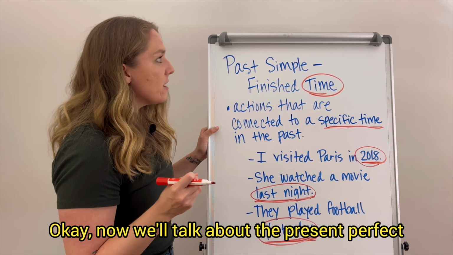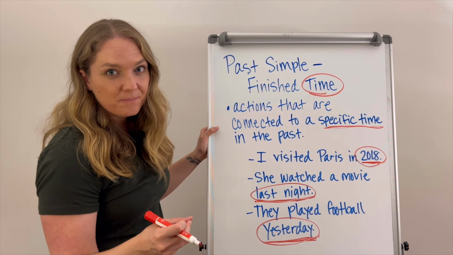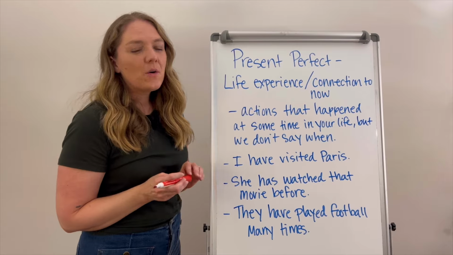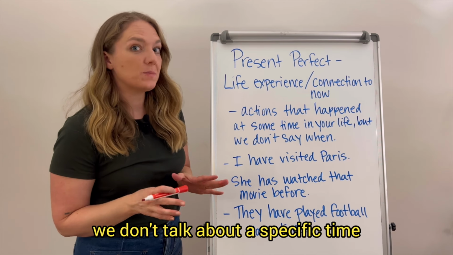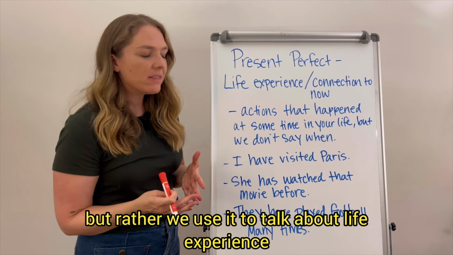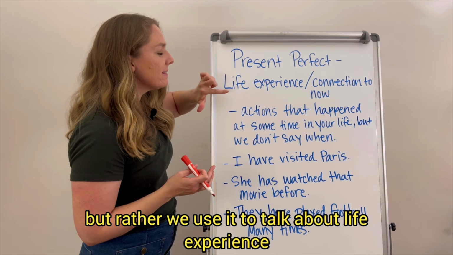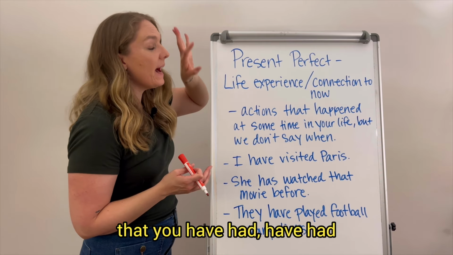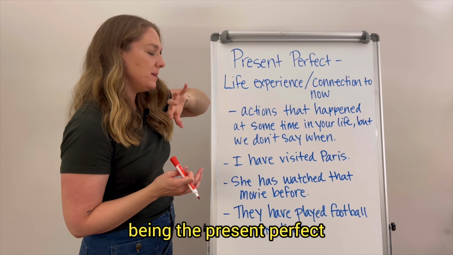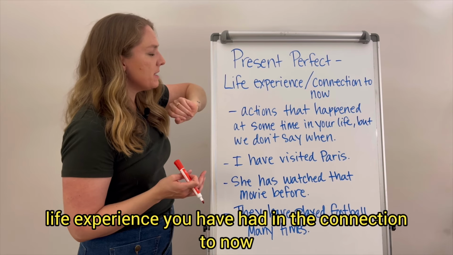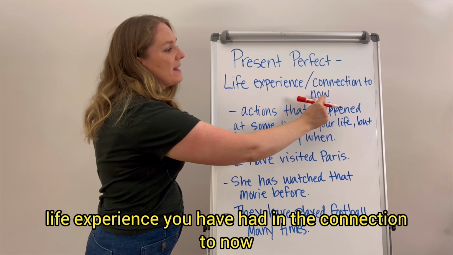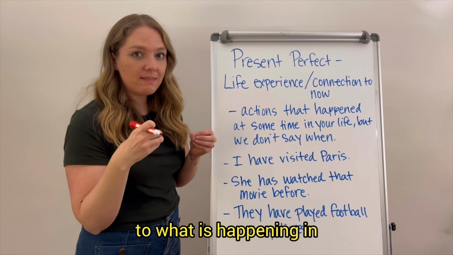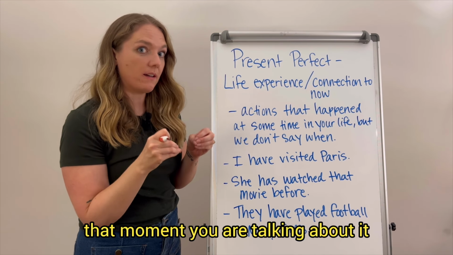Okay, now we'll talk about the present perfect. With the present perfect, we don't talk about a specific time, but rather we use it to talk about life experience you have had in connection to now, to what is happening in the moment you are talking about it.